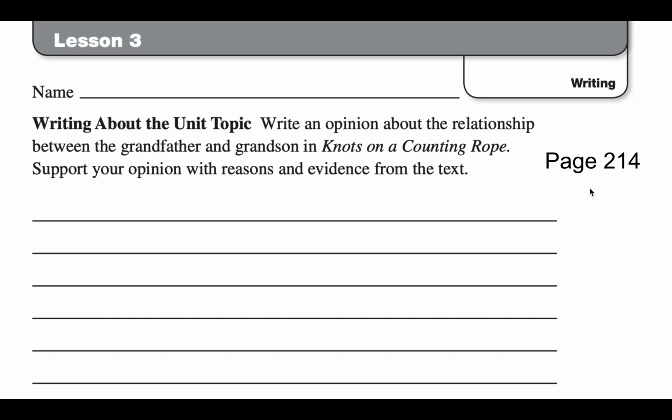So in your Reader's Writer's Journal, you're going to go to page 214. So we're working on writing about the unit topic. Write an opinion about the relationship between the grandfather and grandson in Knots on a Counting Rope. Support your opinion with reasons and evidence from the text. So this is really important. I want you to go back to the story and find evidence that shows the relationship between the grandfather and grandson. So for example, if you think they have a close relationship, how do you know this? So now would be a good time to pause the video before we go into our conventions.